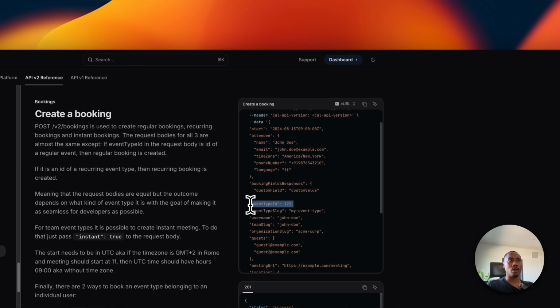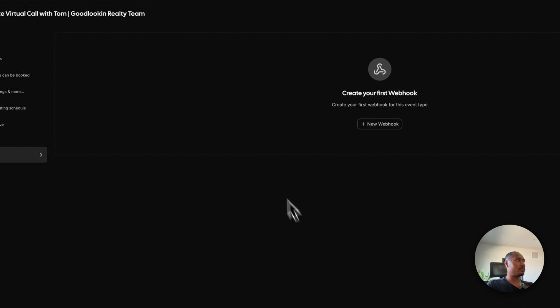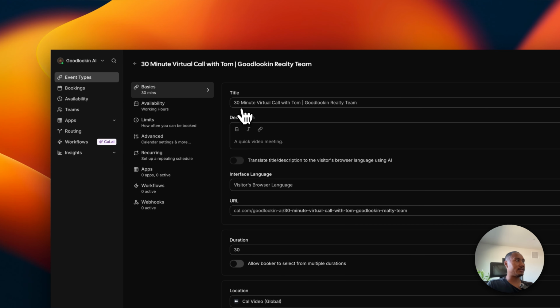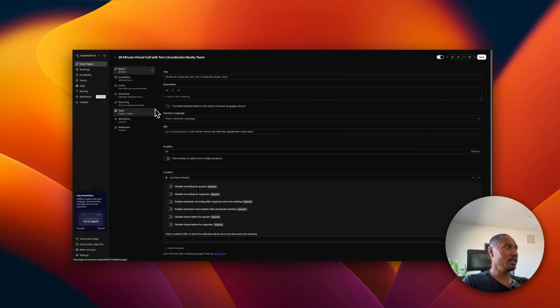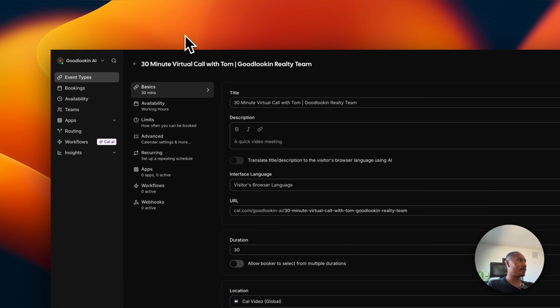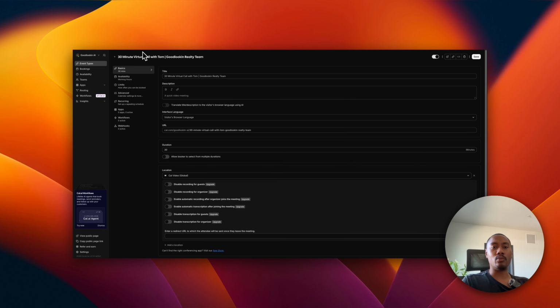Now, the event type ID, where do we actually find that? So if we navigate back to the event type and we click on this event that we just created, if you look at the top, the URL, which you probably won't be able to see on my screen, Screen Studio is probably cutting that off, but you will see a 7-digit number, right, that signals your event type. So we're going to need to reference this when we start checking for the availability and also when we book the actual appointment into Cal.